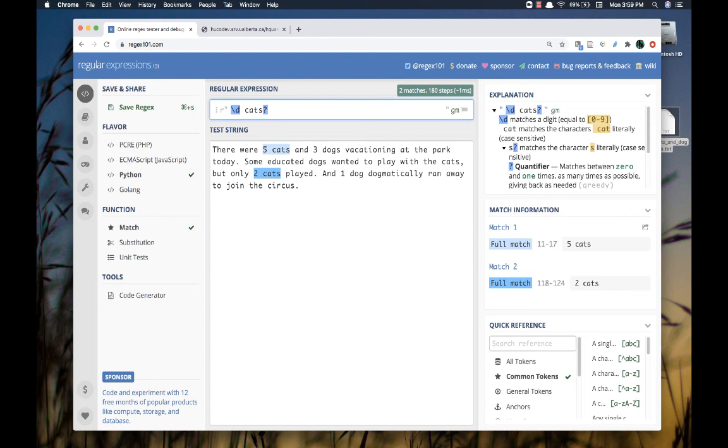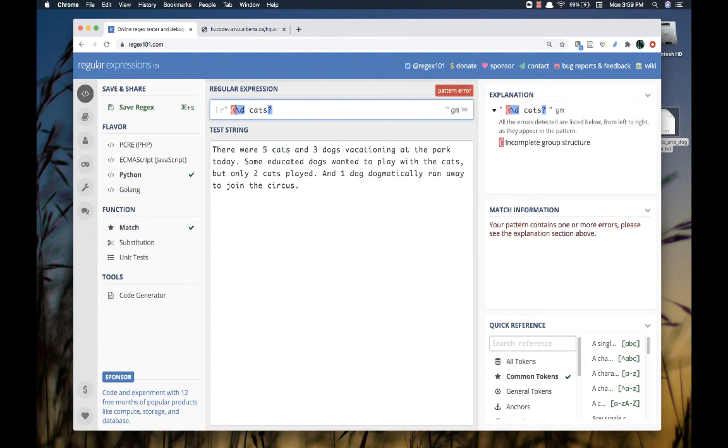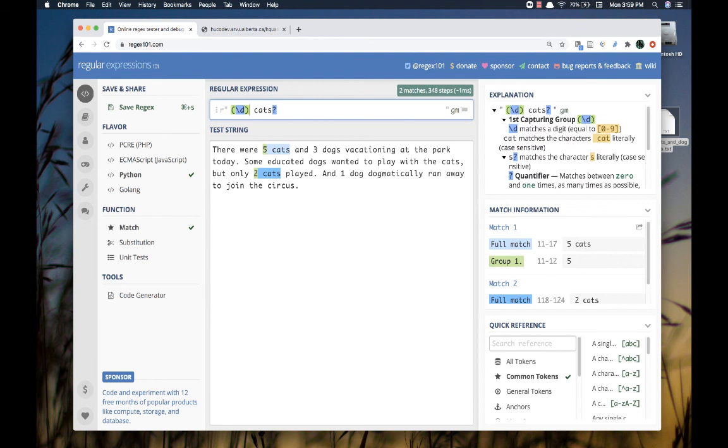Now, if I want to capture that in Python, the one thing that I'll need to do is to put that into a group. And so I can put the digit character class into parentheses. And now you'll notice over here on the right in my explanation, this is a capturing group. And down below here, you'll see that the full match is in blue and the group match is in green. We saw that a little earlier, didn't we, in our slideshow?